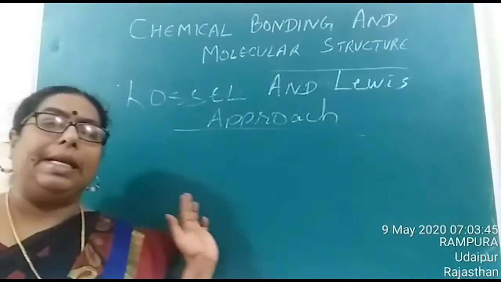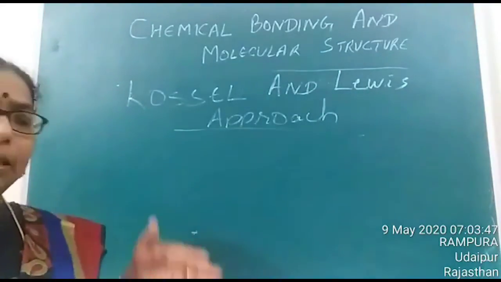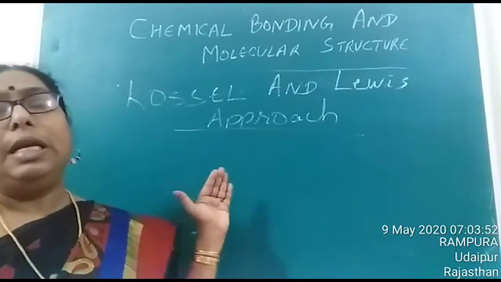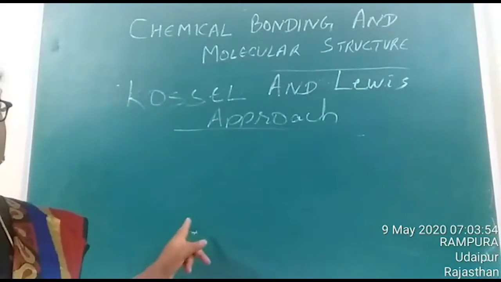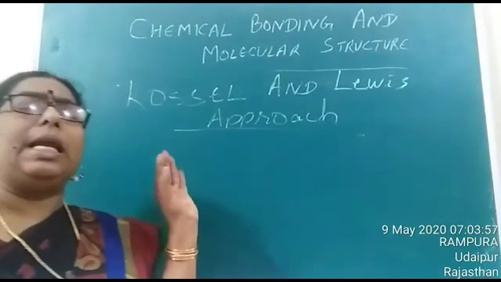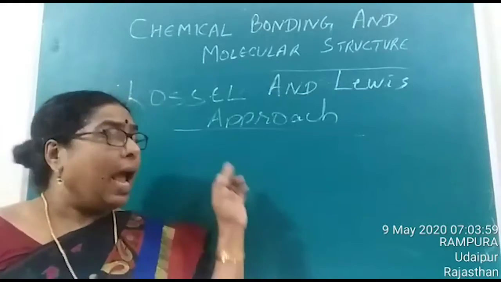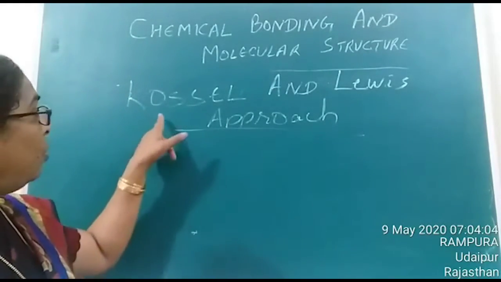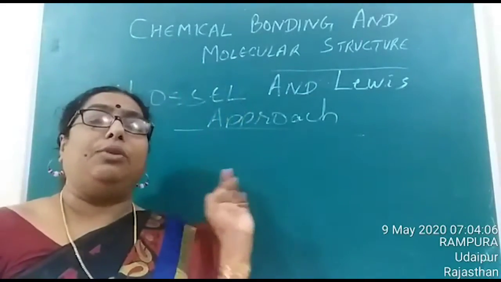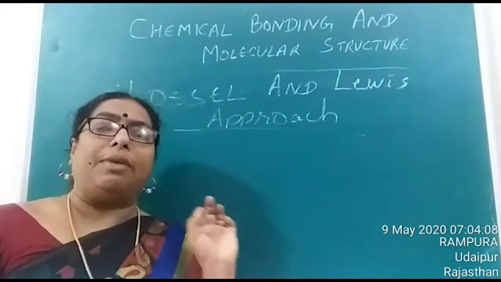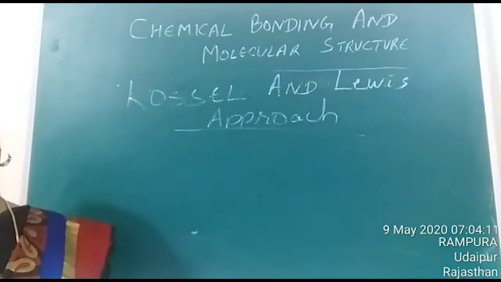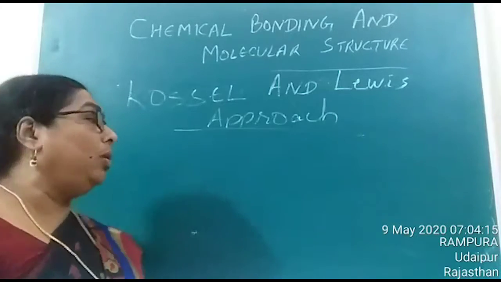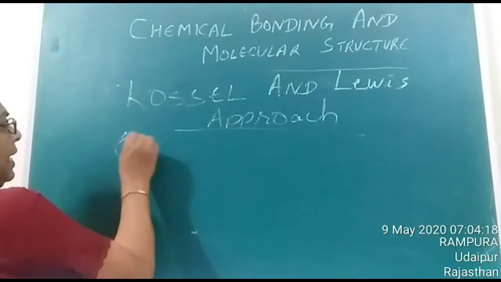Children, in early days, people used to believe that atoms combine to form molecules in order to satisfy their valencies. But there was no logical explanation for this concept. W. Kossel and G.N. Lewis were the first people who tried to give a satisfactory explanation on the basis of valences, and they explained this concept on the basis of the octet rule.